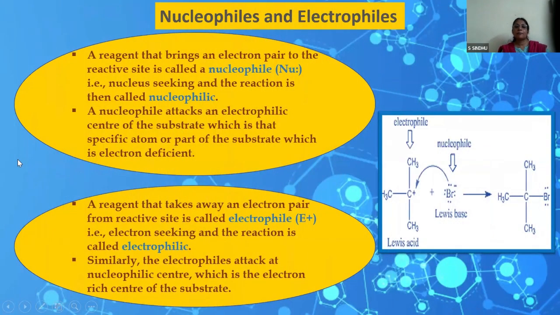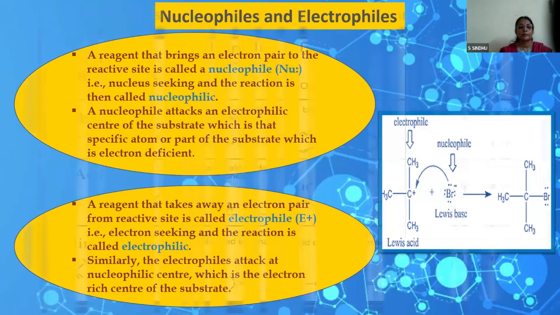And the other important aspect is about nucleophiles and electrophiles. How you can relate nucleophiles and give examples to the child: nucleus-loving, the word philic meaning loving, and the examples cited for nucleophiles. Similarly for electrophiles, give all the possible common examples so that the students are thorough with them, and show how they attack, which is the electrophilic center. A nucleophile will attack an electrophilic center, while an electrophile will attack a nucleophilic center. So all this clarity should be given to the child.